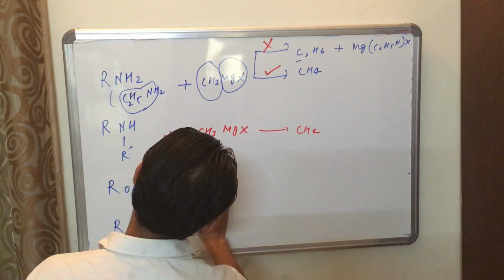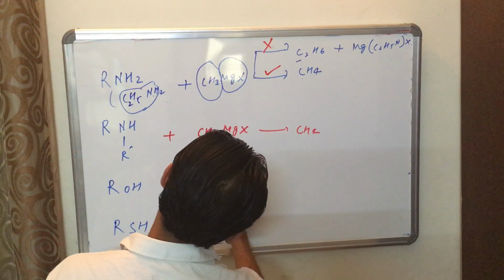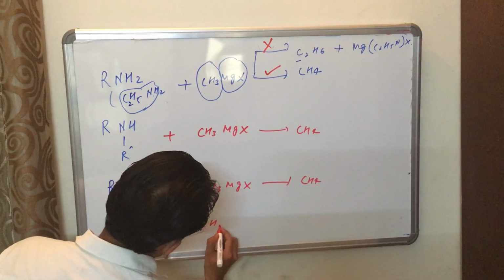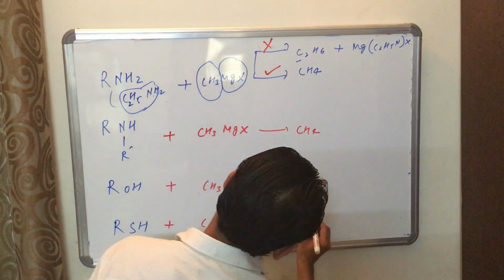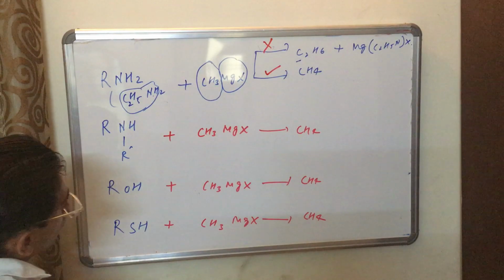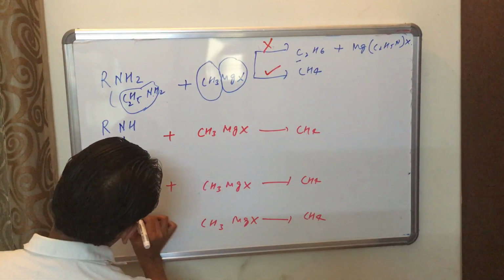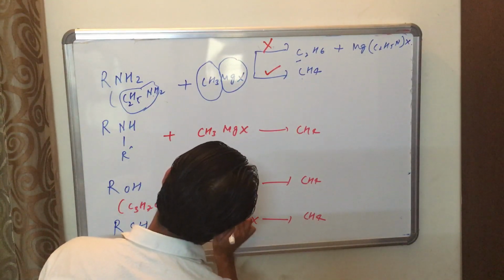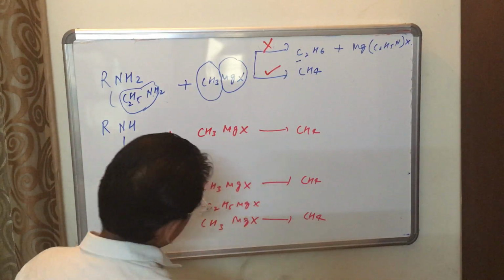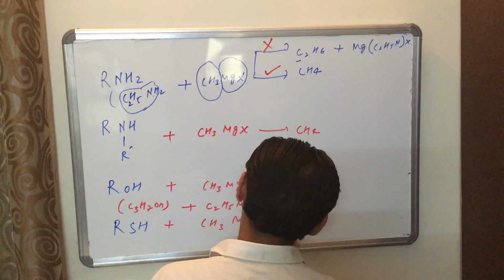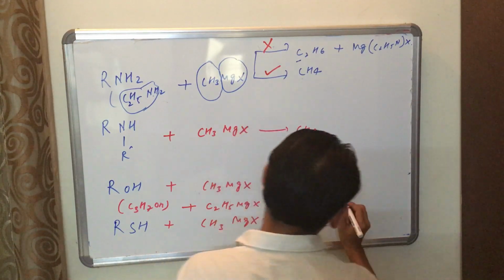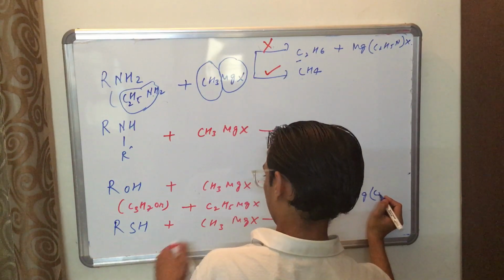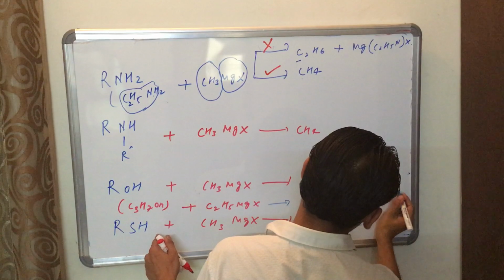Here also CH3MgX gives CH4. Suppose I am using here C3H7OH, or I am using here C2H5MgX, then the product formed here is C2H6 plus MgC3H7OX.